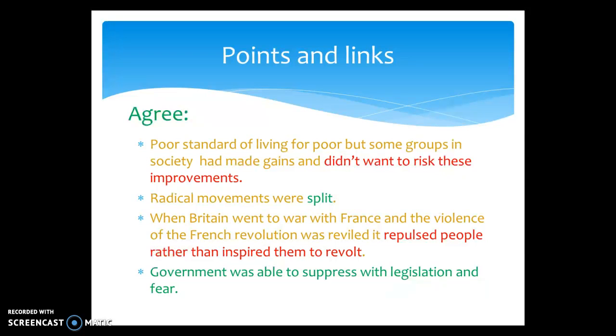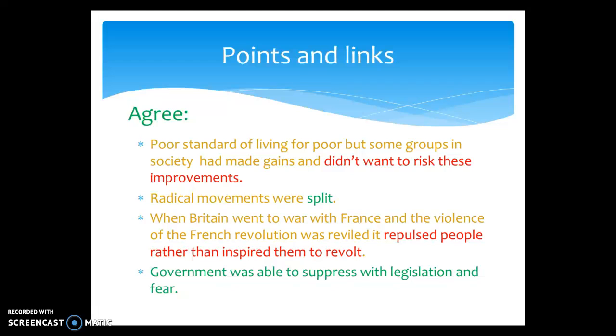Secondly, the radical movements were split. You need to give at least one example of a radical movement at this time from your subject knowledge, and then explain how it may not have appealed to possibly the middle classes. When Britain went to war with France and the violence of the French Revolution was revealed, in many respects it repulsed the middle class and even many of the upper working class, as many felt that a violent revolution simply wasn't Britain's cup of tea, and actually, rather than gaining support for revolution, many people moved away from it. The government was able to suppress with legislation and fear.